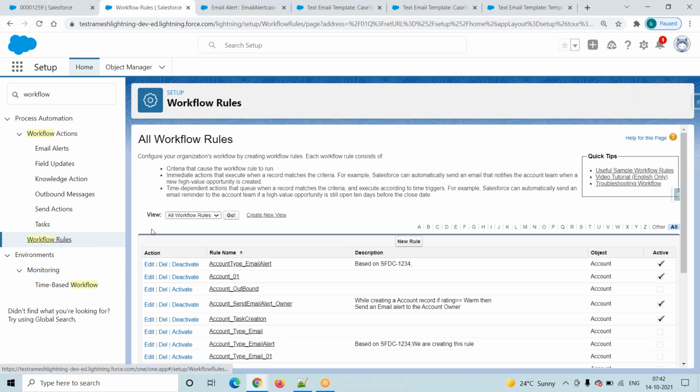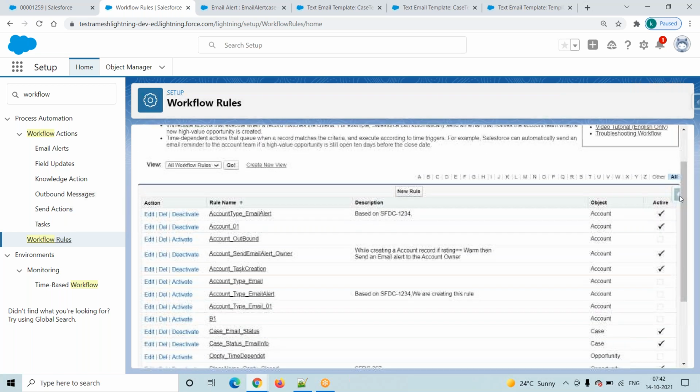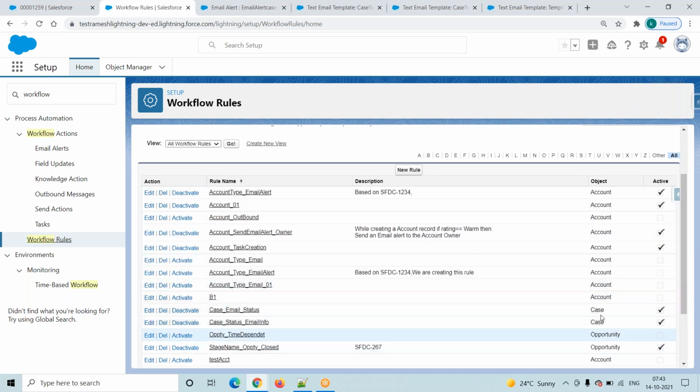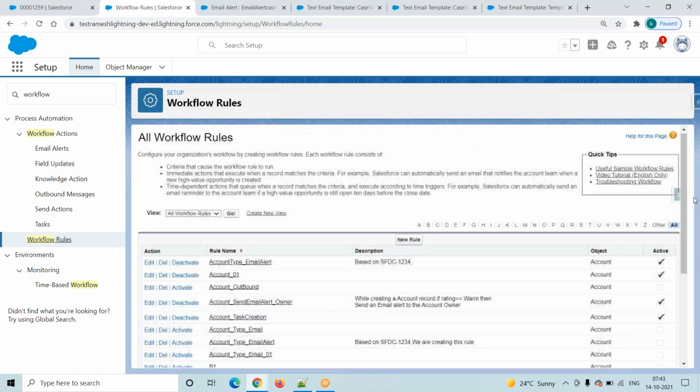When you click on the workflow rule, it will show all the existing workflow rules. But here my condition is I want to see only the workflow rules which are related to the case object. But you have to observe, it is showing all the workflow rules. I want to see the existing workflow rules related to the case object. View means all workflow rules, it will show all the workflow rules.